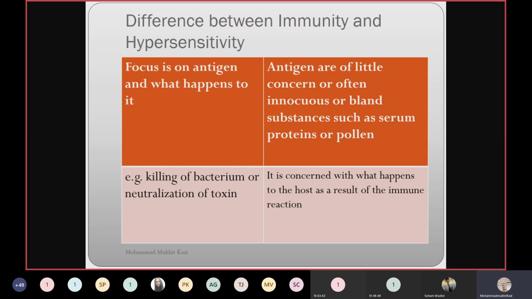What happens in immunity? Killing of the bacterium or neutralization of the toxin. And what happens in hypersensitivity? It is concerned with what happens to the host as a result of that immune reaction. That is the difference between immunity and hypersensitivity.